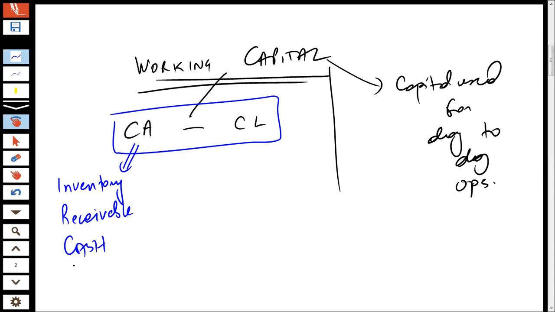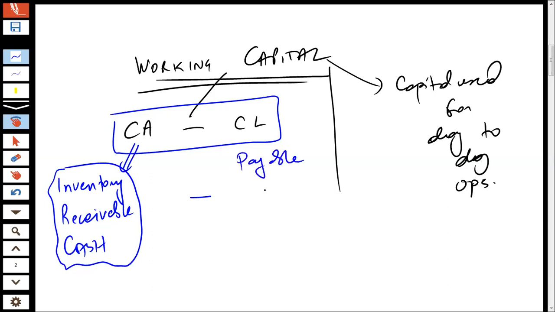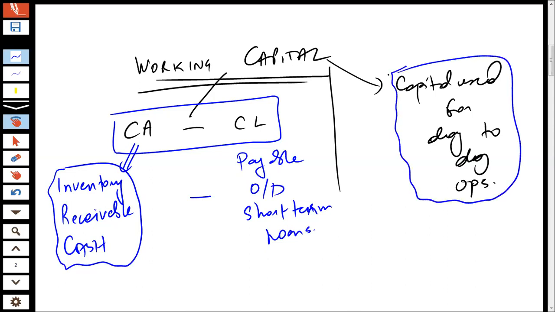The current assets would actually include your other prepayments and so on. So I would just mention these 3-4 things with respect to the current assets. When we talk about the current liabilities, you've got the trade payables, you've got the bank OD, you've got the other short-term loans, and so on. These are considered to be your current liabilities. So that's a general idea of what the current liabilities are.